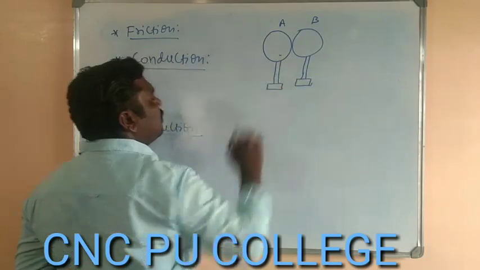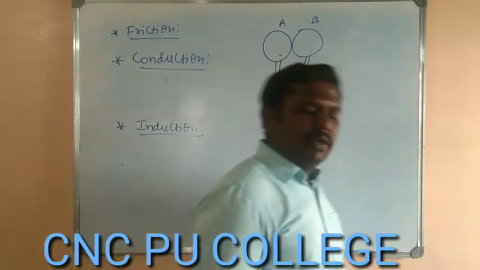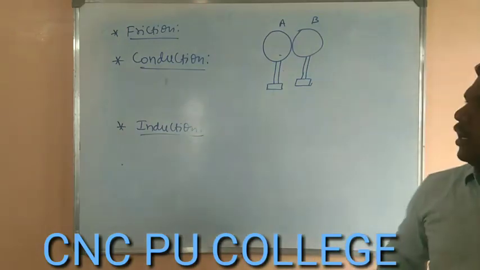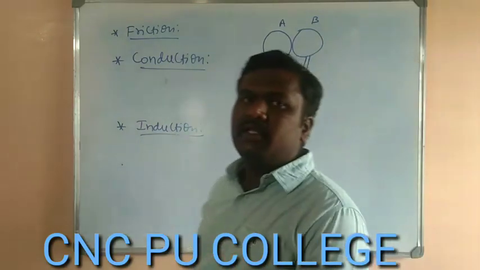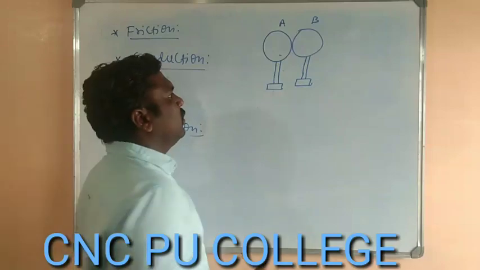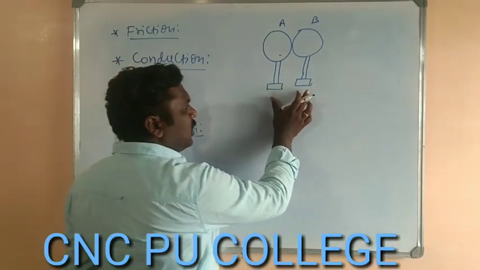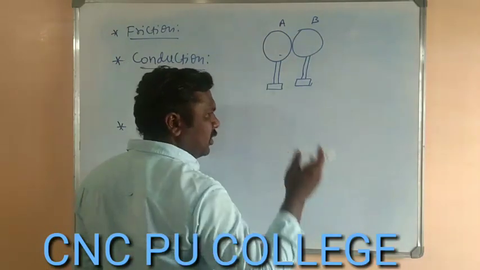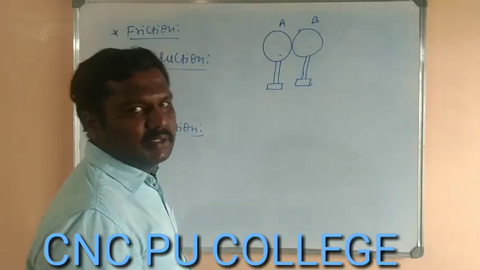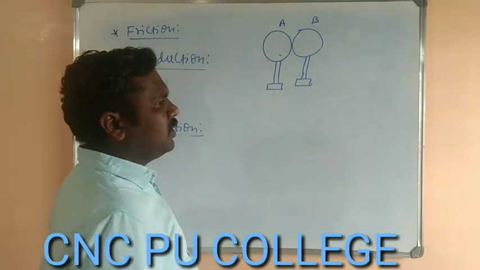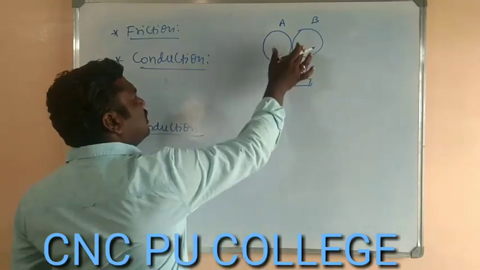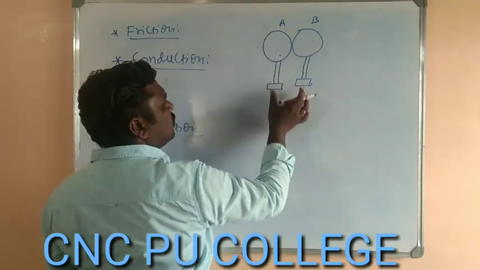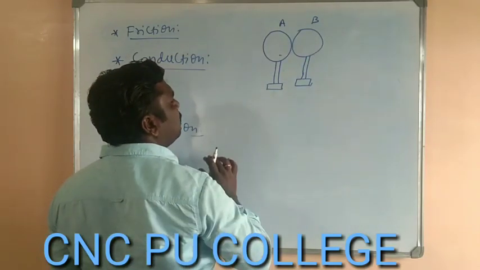So I am taking two metallic neutral spheres, and they have been placed on the insulating stand. We are using an insulating stand. They should not be placed on the earth. Later we are going to study the concepts of earthing, then the things will be clear. Just now consider the two metallic spheres placed on some insulating stand.